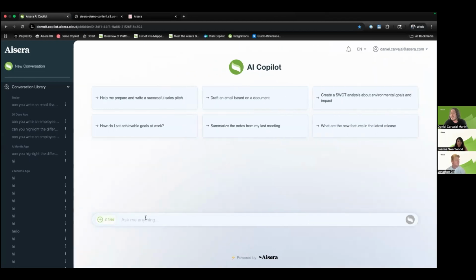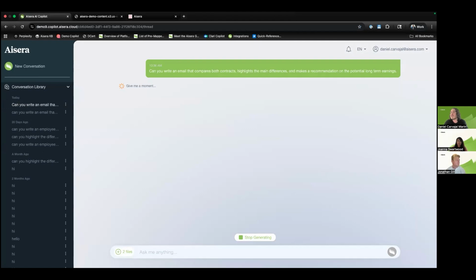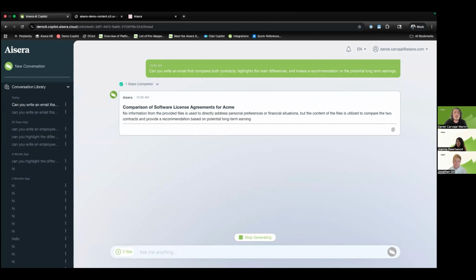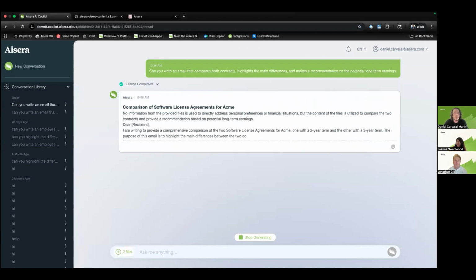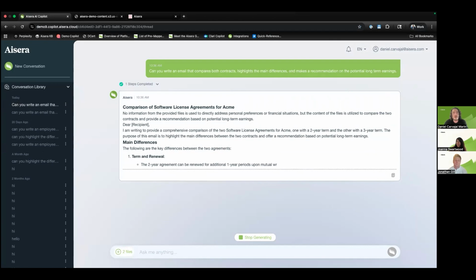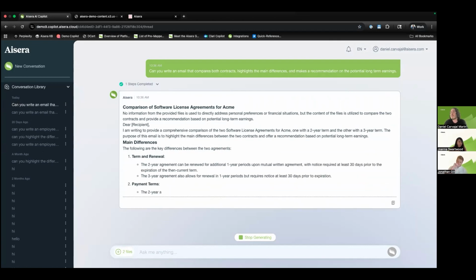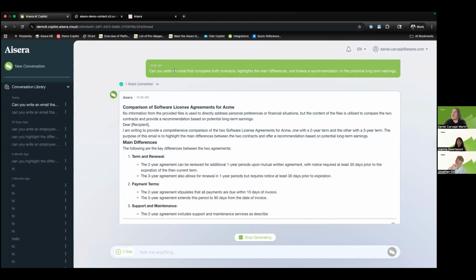Let me go ahead and ask a little bit more of a complex question. As you can see here, we're doing quite a few things. This is not just one direct Q&A, a simple question, a simple answer. This is a compound query. We're asking it to, one, use GenAI to generate an email. This email could then go to your customer, your employer, your coworker, whoever it may be going to. But not only generating the email, we're going to compare and contrast, highlight the differences, and also make a recommendation.